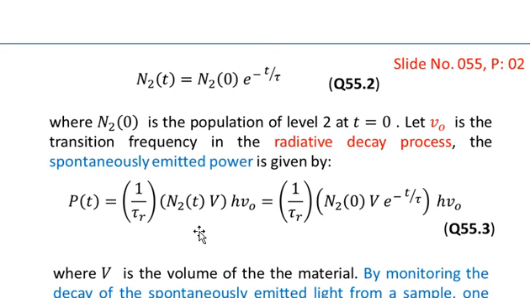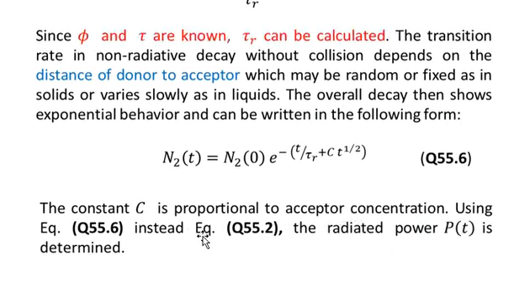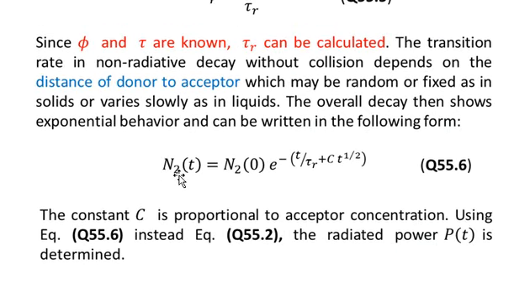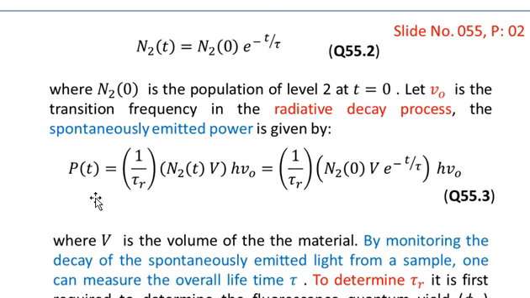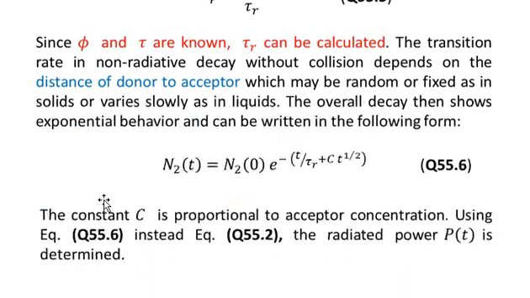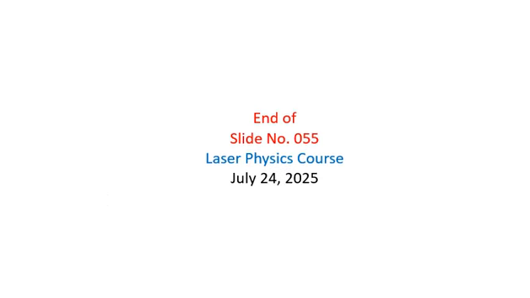But if we want to include both the radiative and non-radiative decay processes, we have to replace N2 of t using equation number 6, that is N2 of t equal to N2 of 0 multiplied by e to the power minus, within parentheses, t over tau r plus c into t raised to the power half. Using this value of N2 of t, we can determine the spontaneously emitted power due to both the radiative and non-radiative processes. So this is the end of slide number 55.